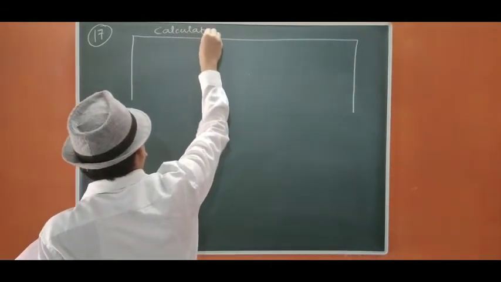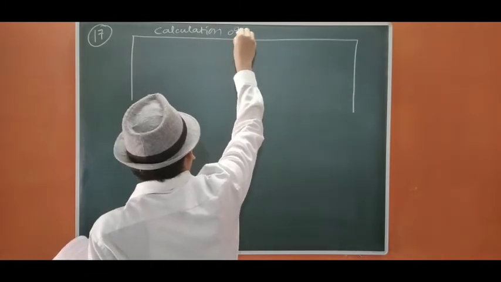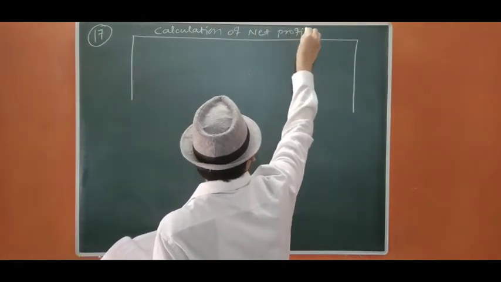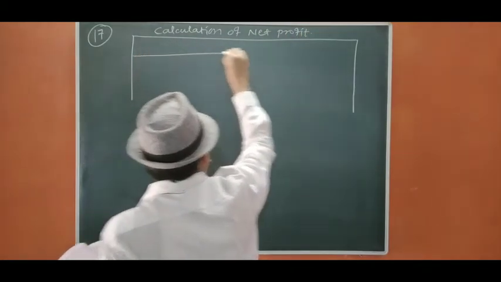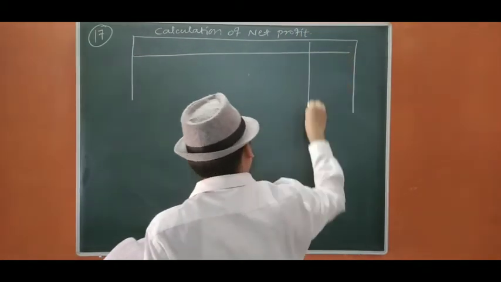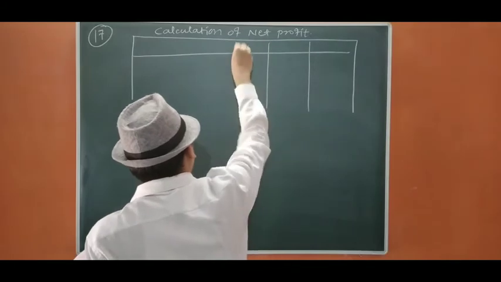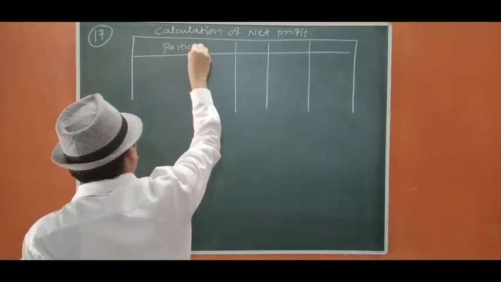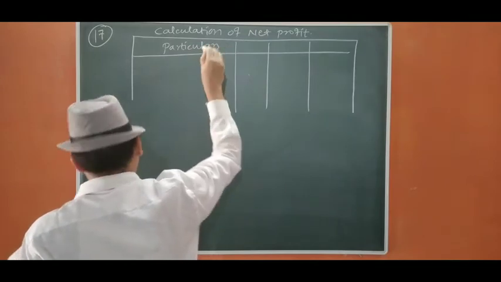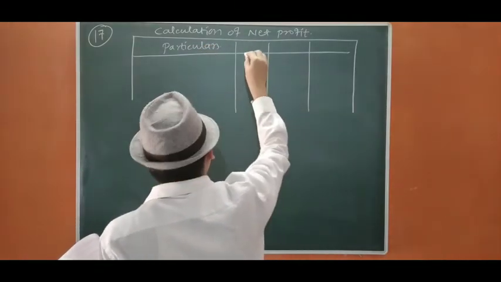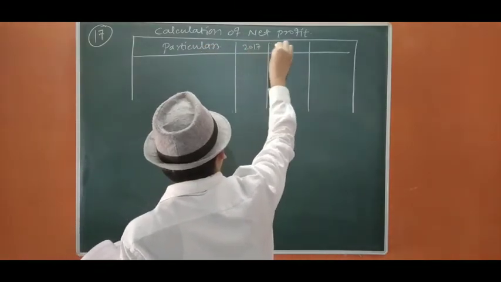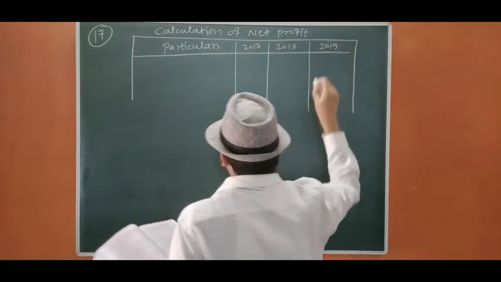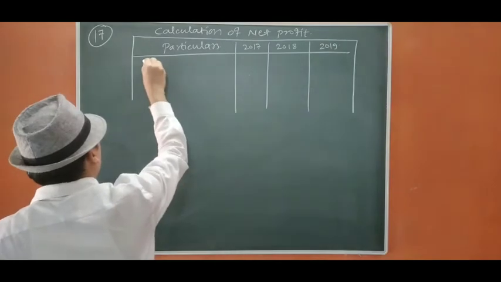Calculation of net profit. Okay. So let us calculate. There are 3 years. 1, 2, 3. Particulars: 2017, 2018, 2019. Okay. Profits and losses.